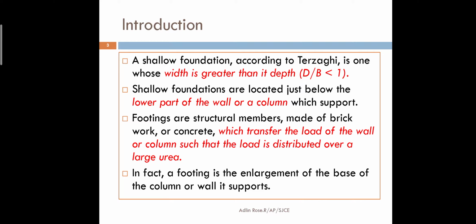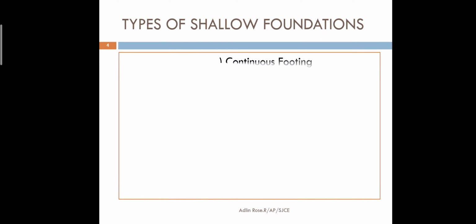That's why the foundation shape is an inverted T. The basic idea is distributing the load equally to the soil through that larger area. That's why we enlarge the portion of the foundation below the columns.